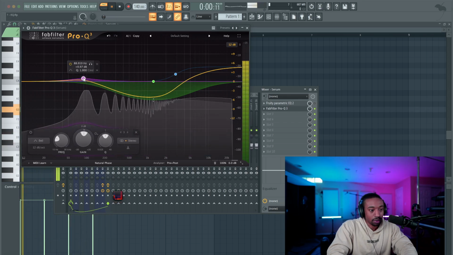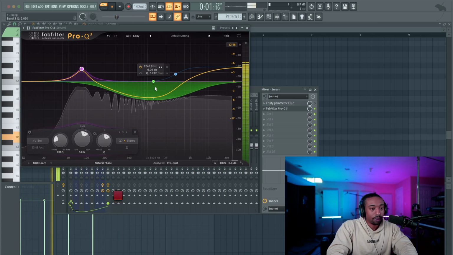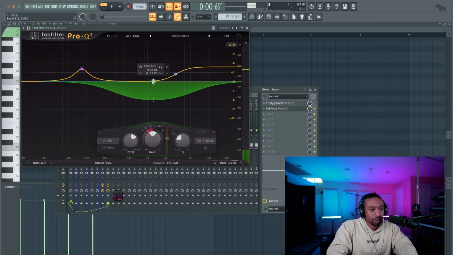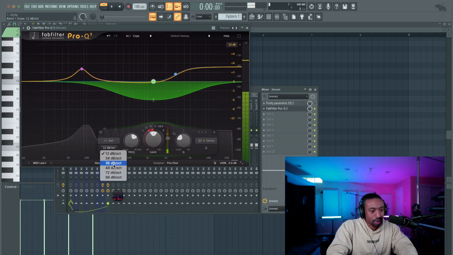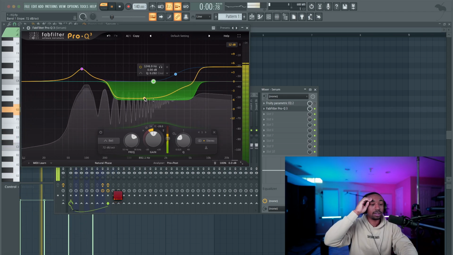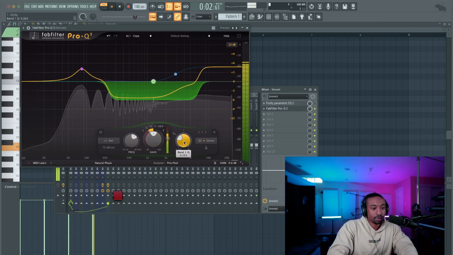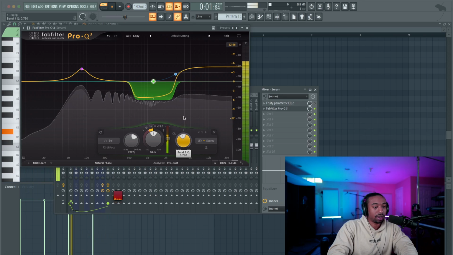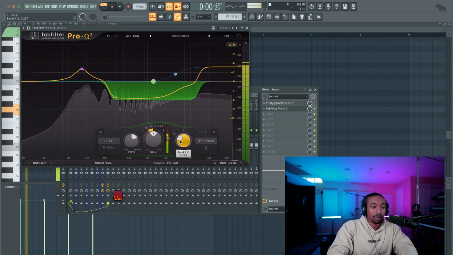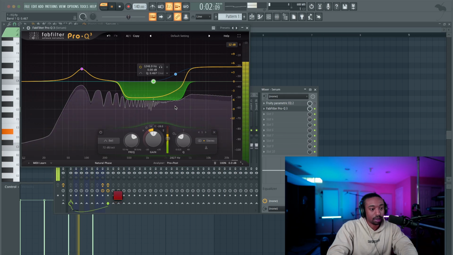And also let's boost the lows. So basically scooping out the middle part of the sound. Now we've changed the tone completely. I wish there was an easier way to change the curvature of this zone right here, but oh, you can. Here we go. Okay, so I'm changing the way it scoops out the volume. Notice if I tighten it up, it gets more boxy. Sometimes you want that little boxy tone just to add a little body to the sound. You don't want it to be completely bodiless.